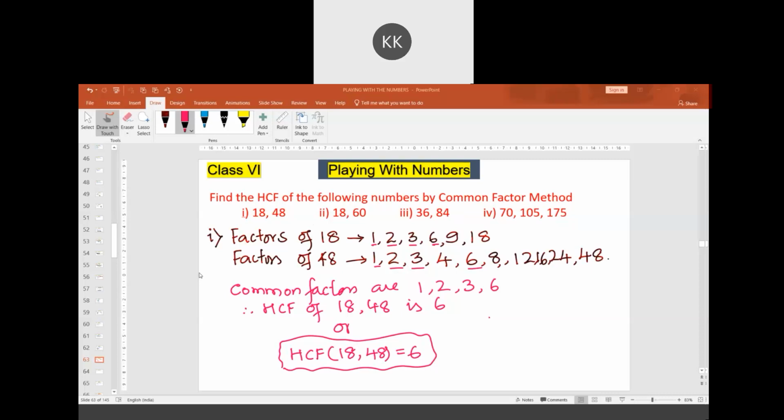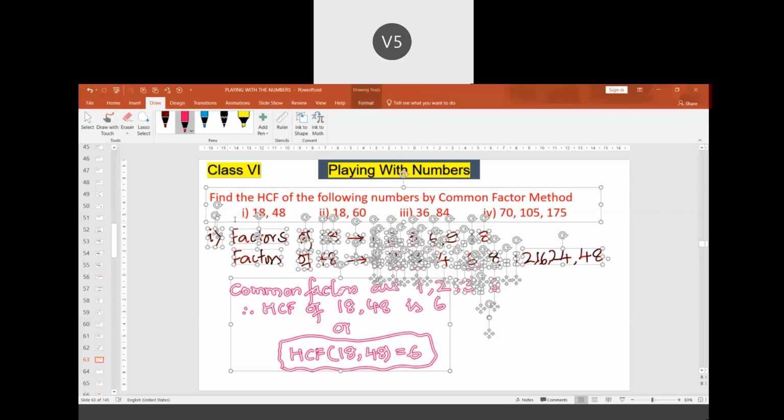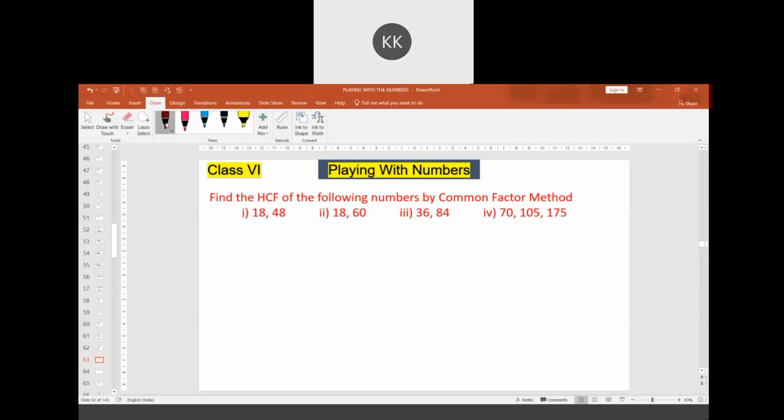Somebody wants me to solve the third one. The answer is 12, sir. Yes, one of your friends says it is 28. Shall we solve that? Yes, sir. Okay, third one.